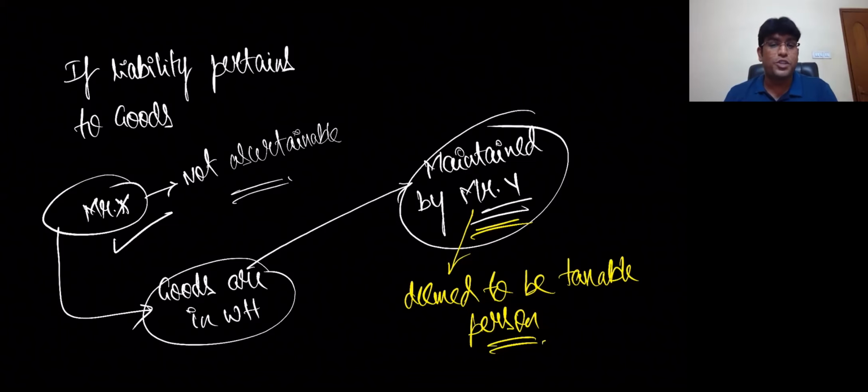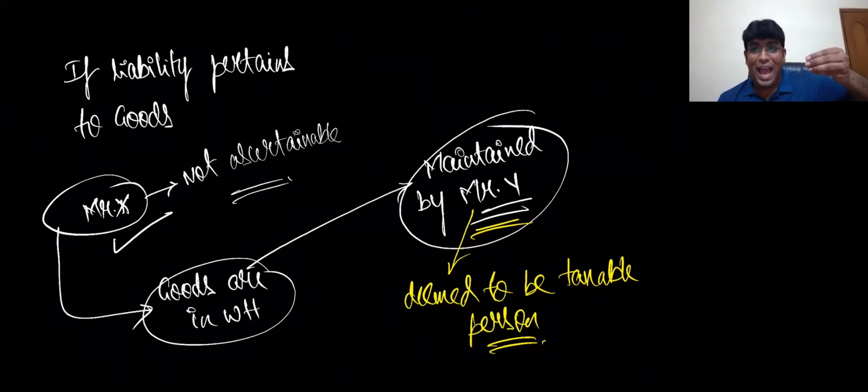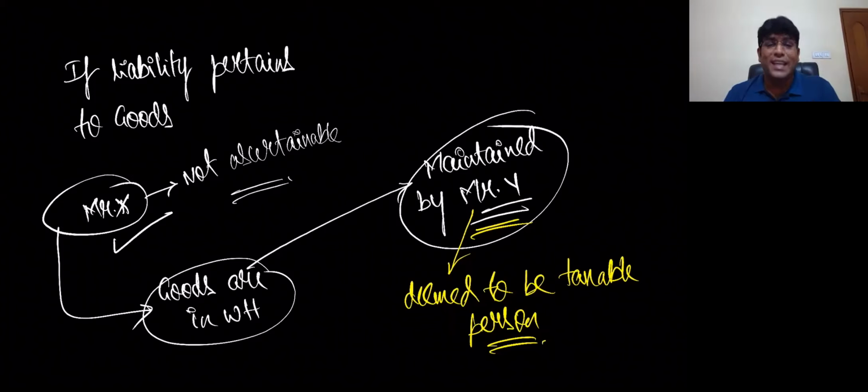Now you might get one doubt. Sir, why will he pay? Why will he not pay from his pocket? He will pay from the goods only. That means they'll take control of the goods and recover the money. So the only thing they're trying to tell is that in case liability pertains to the goods, the person in charge of the goods shall be caught, and he will be caught only where the person to whom the liability pertains is not ascertainable.